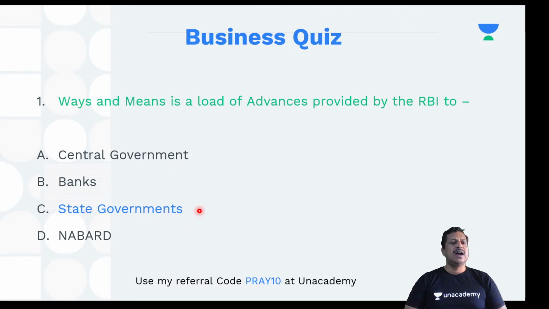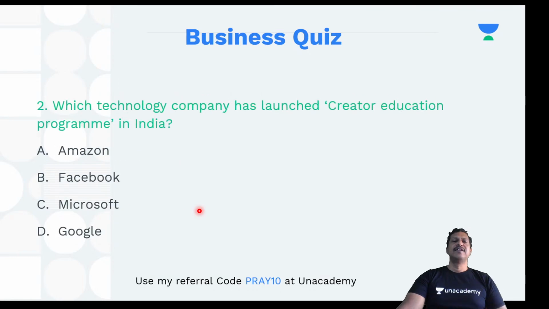So what happens is, if a state government is having a shortfall of cash or capital, they can ask RBI through ways and means to give some advances. And the feature says that the state government has to return within 90 days. So it's not free. You have to return also. It's not that it will be given and given, right? So that is how it is. Okay. All right. Now let's go to the next one.